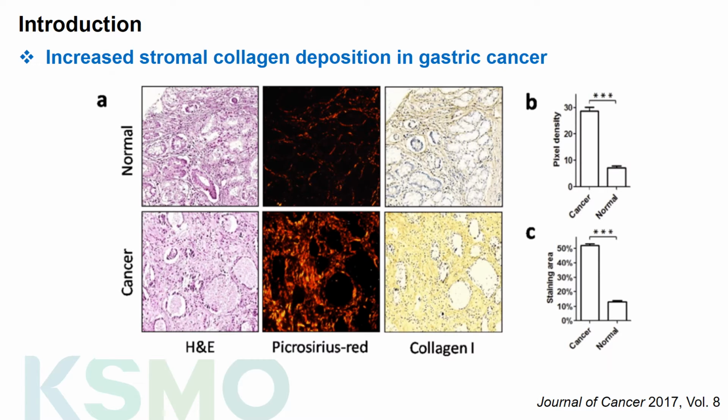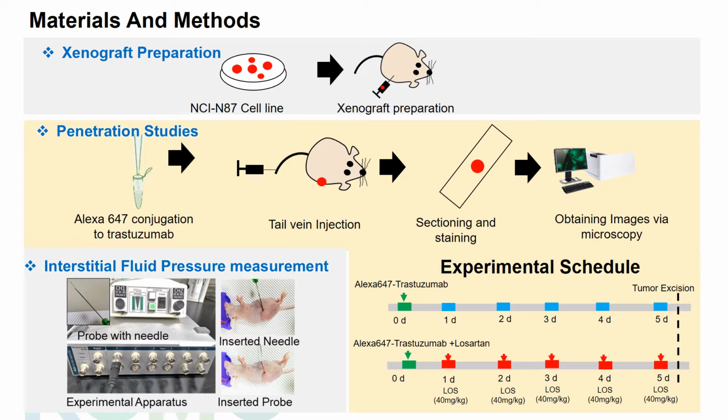A paper published in the Journal of Cancer in 2017 shows elevated collagen content in gastric cancer as measured by picrosirius red stain and collagen 1 staining. We can see the elevated level of red stain, which depicts collagen content, in gastric cancer as compared to the normal tissue. So in our study, we used various methods.